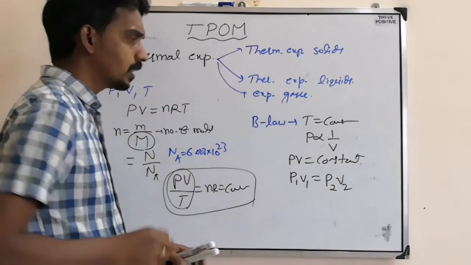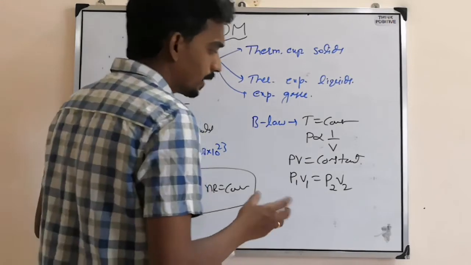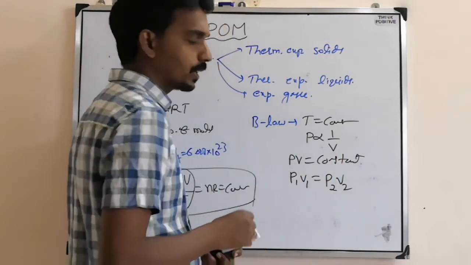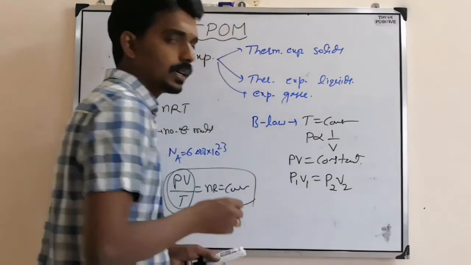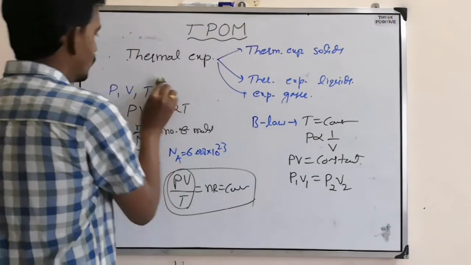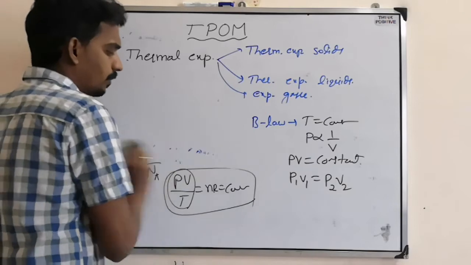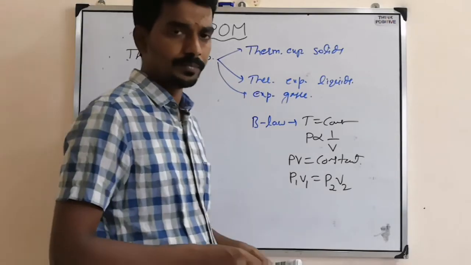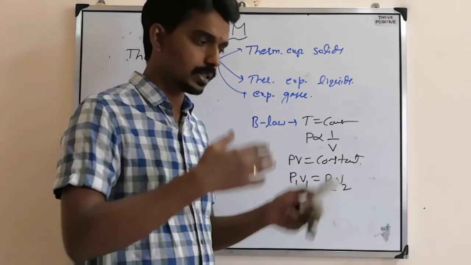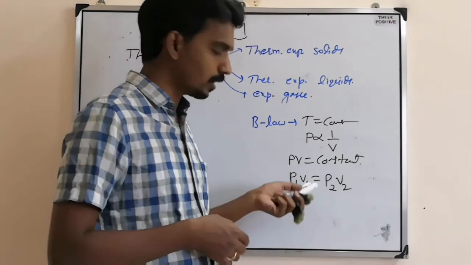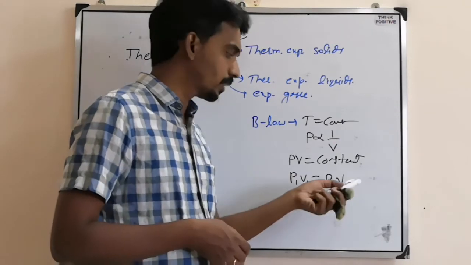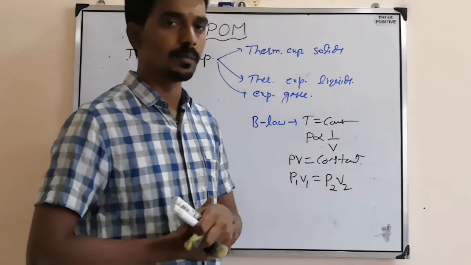So based on this equation, he said that the change in volume can happen without the effect of temperature, that is, with the effect of pressure. Now here the question will come like this: at constant temperature, initial pressure is this, initial volume is this. If the final volume becomes V2, then what is the final pressure?